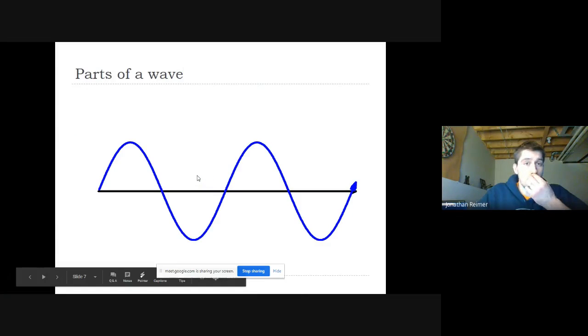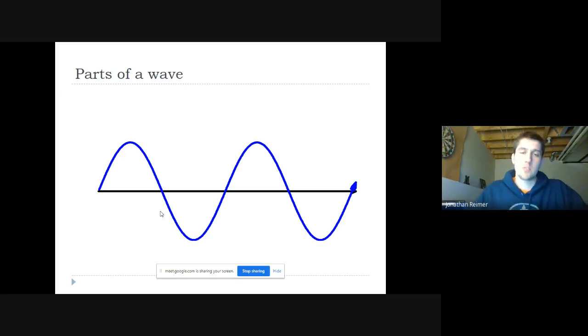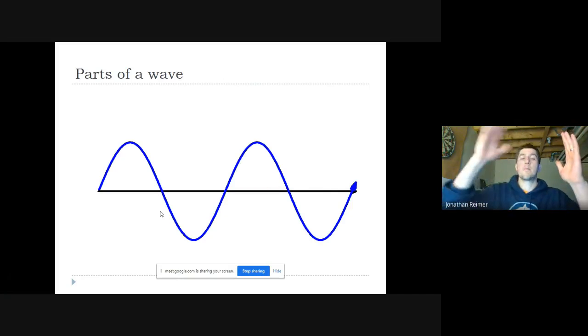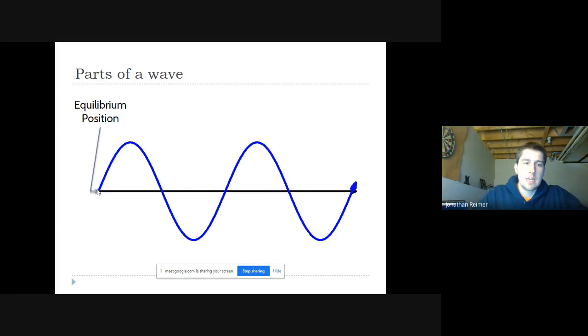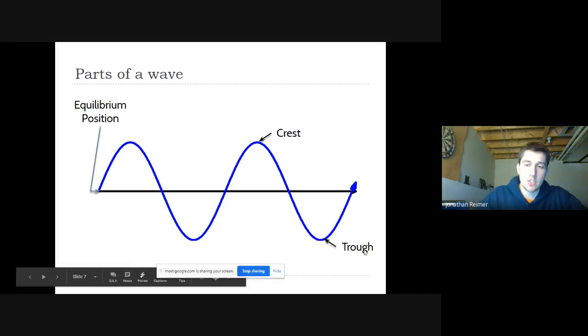Okay, so here are the parts of a wave, specifically a periodic transverse wave. So transverse wave means it's physical. It's up and down, right? It's something that's waving like that, like you would wave a string, right? Here are the parts. There is the middle position. It's called the equilibrium position. It is right down the middle. Everything has it. All these periodic waves have it. There's a crest, which is at the top. Okay, the crest is the top, and the bottom is called the trough.